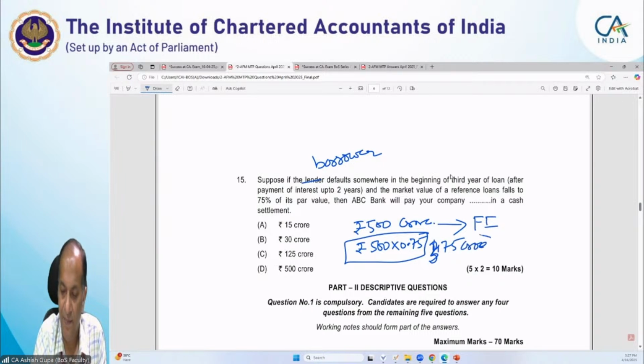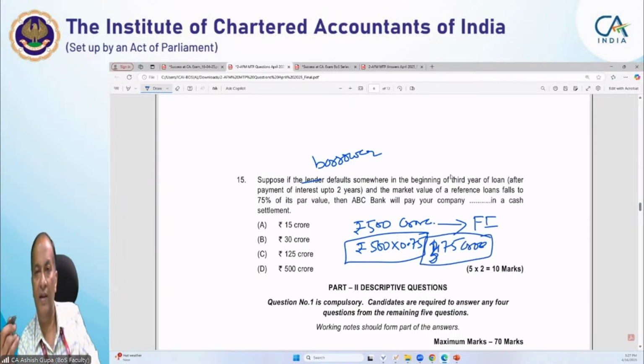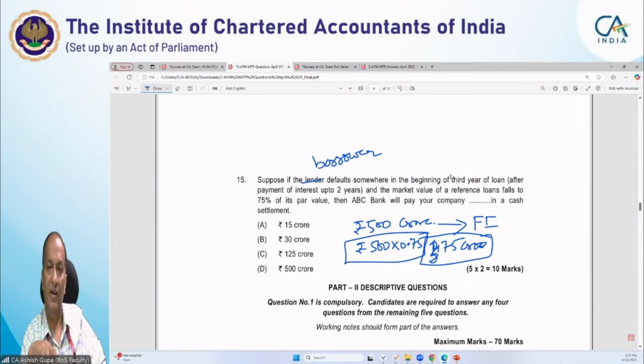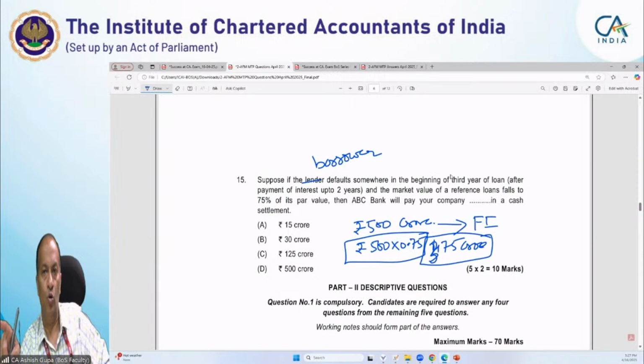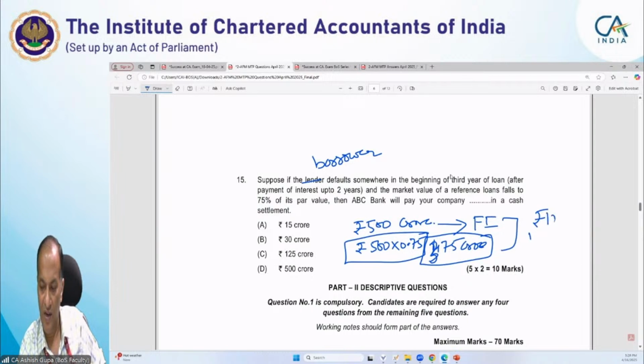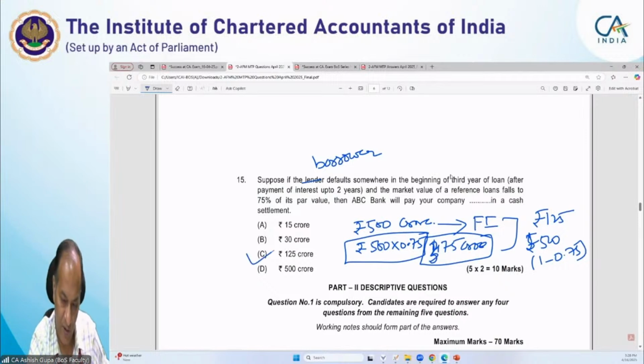So accordingly, the ABC bank will say, I am recovering 375 crore from this loan and I have to pay 500 crore to you. So you do one thing, keep this loan with you. I am paying you the balance amount, and the balance amount comes to rupees 125 crore. Yes, Jyoti, you are right. Or we can say that rupees 500 into 1 minus 0.75. So our correct option will be C.